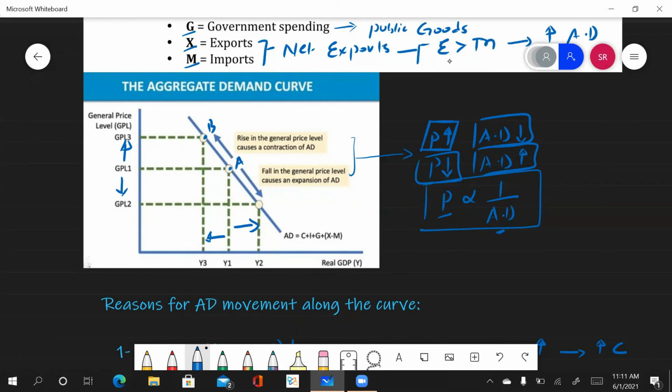Now, since price and aggregate demand are inversely proportionate to each other, that is why the slope of the aggregate demand is downward sloping. Because of this inverse relation between price and aggregate demand, this aggregate demand curve is downward sloping.